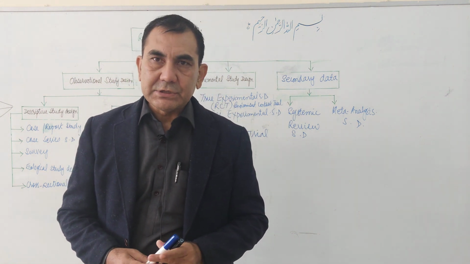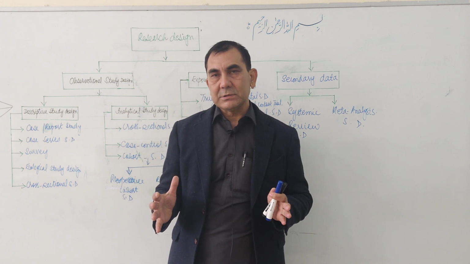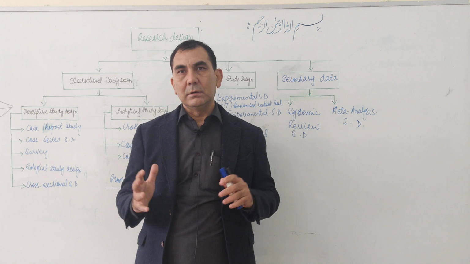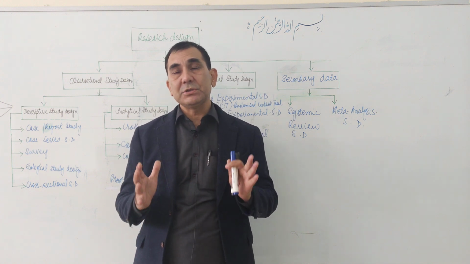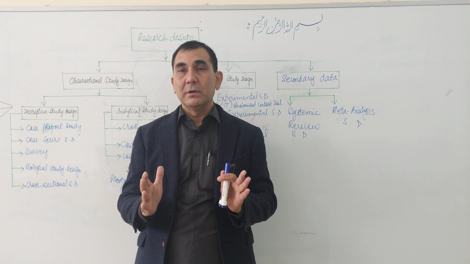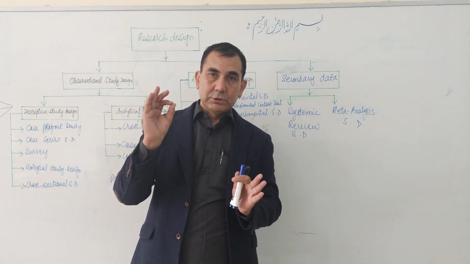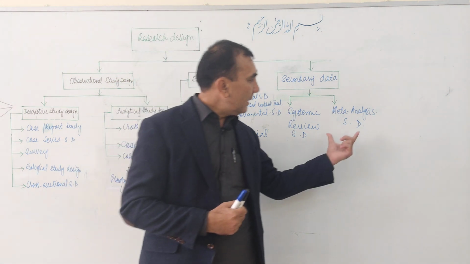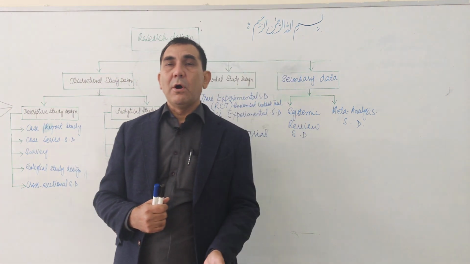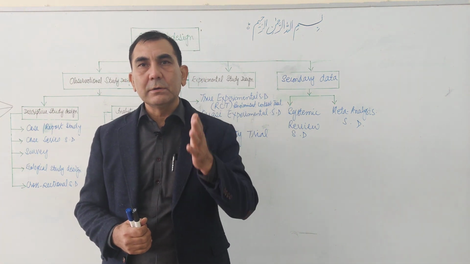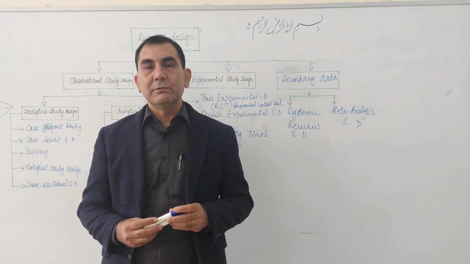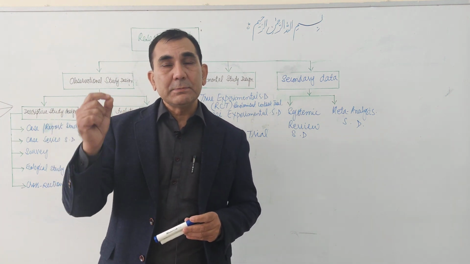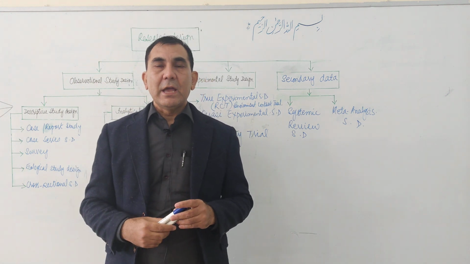In the meta-analysis, the researcher or public health specialist reviews all the articles published in a particular time period on the specific topic selected by the researcher. He comes up with the mean result of those published journals on that specific topic.